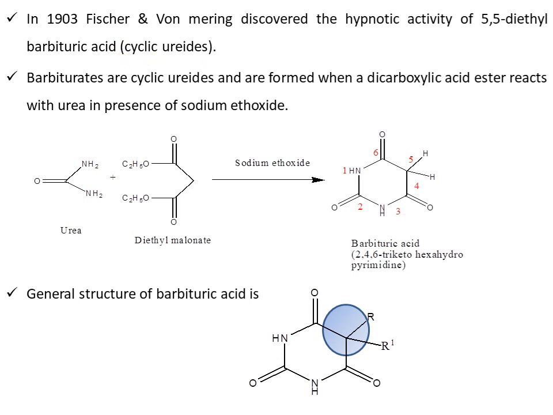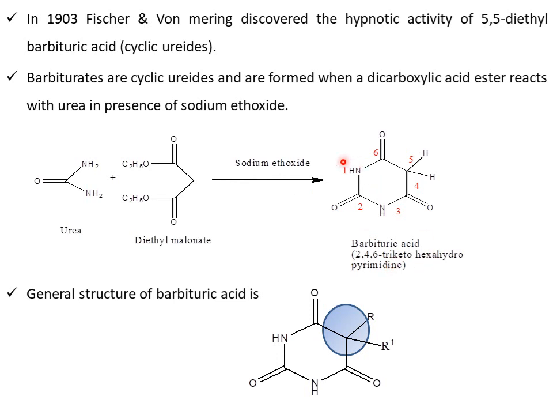How we can synthesize the barbituric acid: take the starting material as urea. We already know the structure of urea. It reacts with diethyl malonate in presence of a base like sodium ethoxide, and it undergoes cyclization. Both the urea and diethyl malonate undergo cyclization in the presence of sodium ethoxide and give barbituric acid.